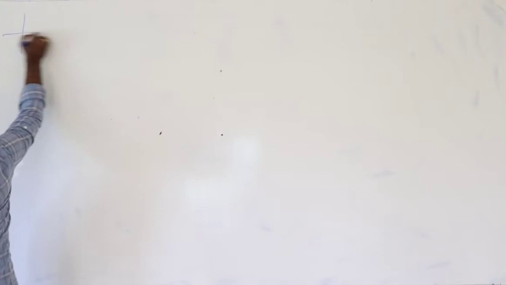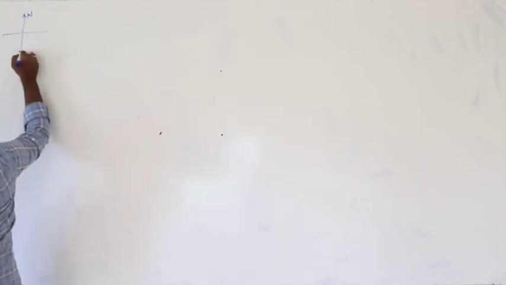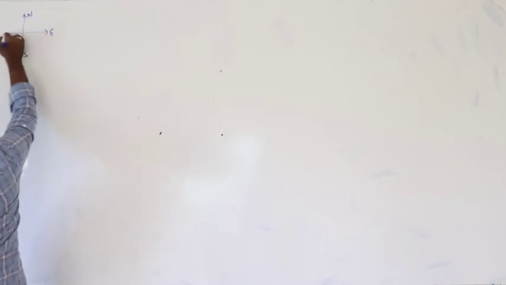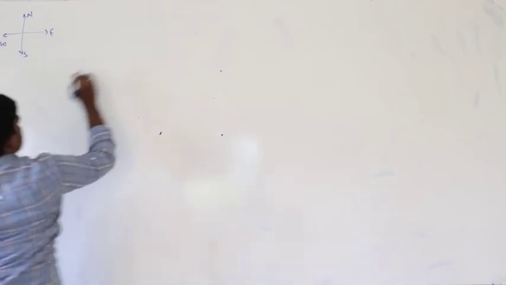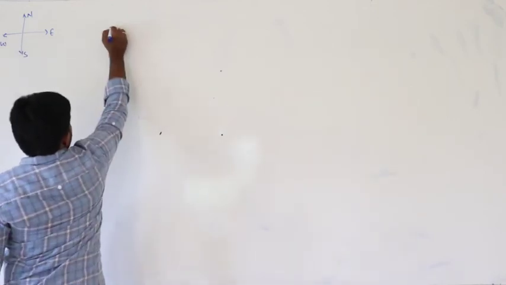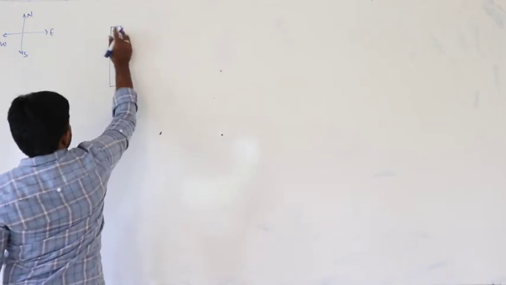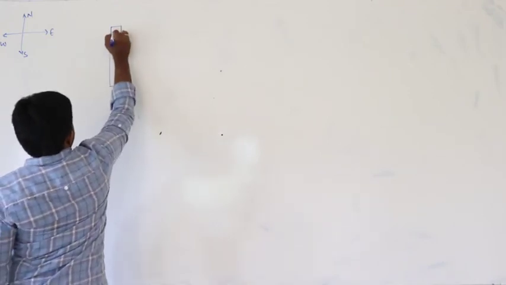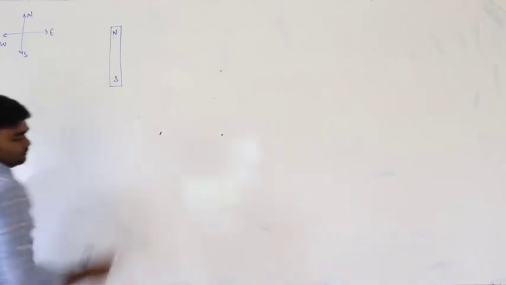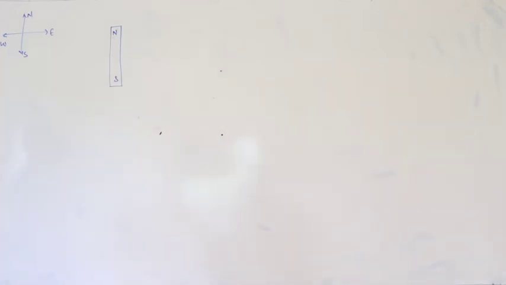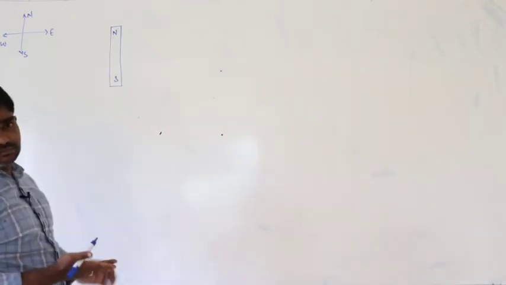Next, for example, we know north, south, east, west. Here, for example, if the magnet is placed like this, with north pole and south pole, where are the null points formed?